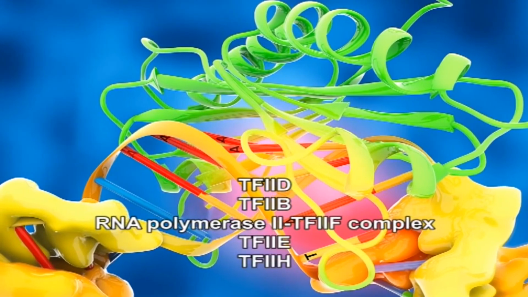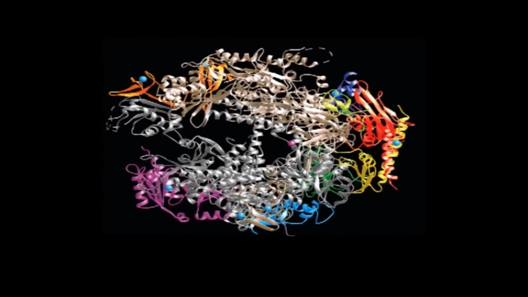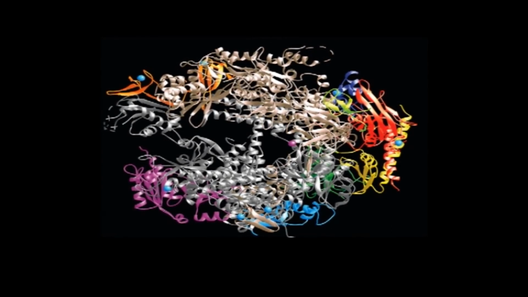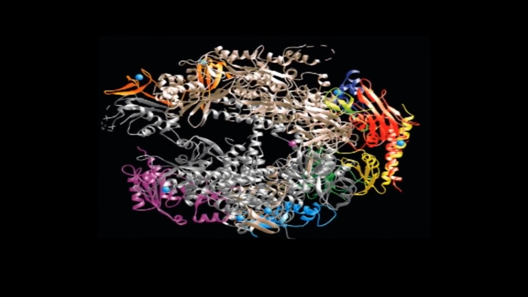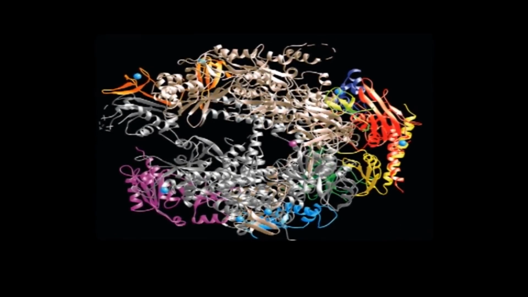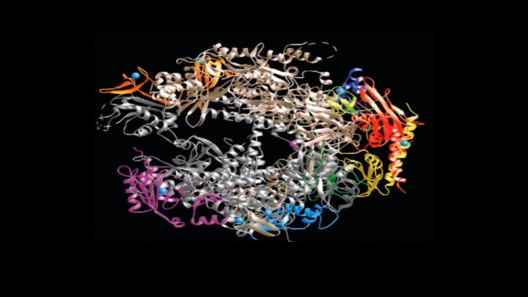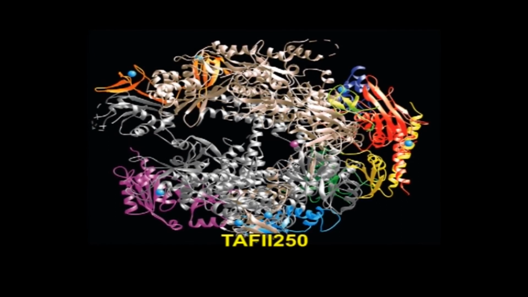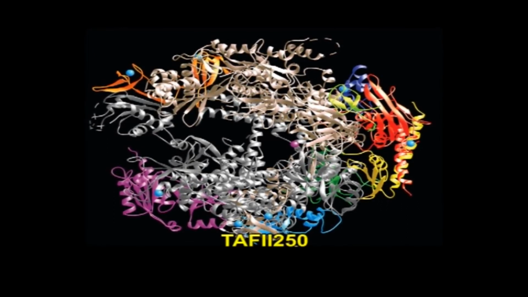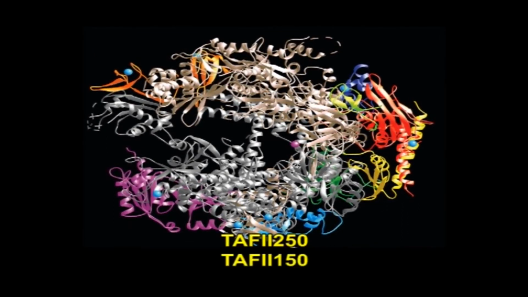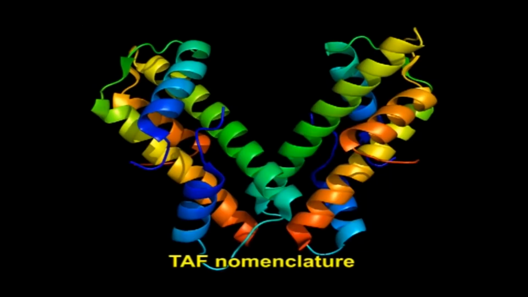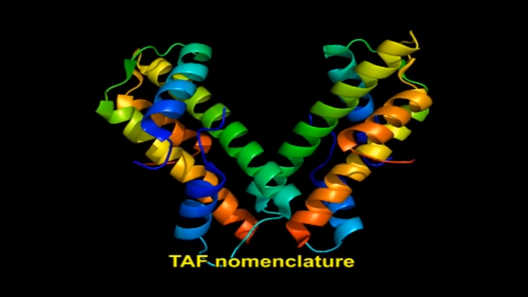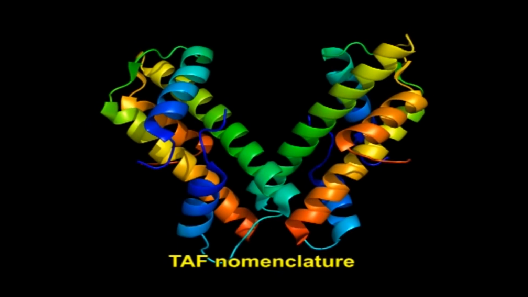There are several TBP, TATA binding protein, containing complexes, and the TAFs that are associated with RNA polymerase II transcription are labeled TAF 250, TAF 150 and so on. The TAF nomenclature has been reviewed recently.